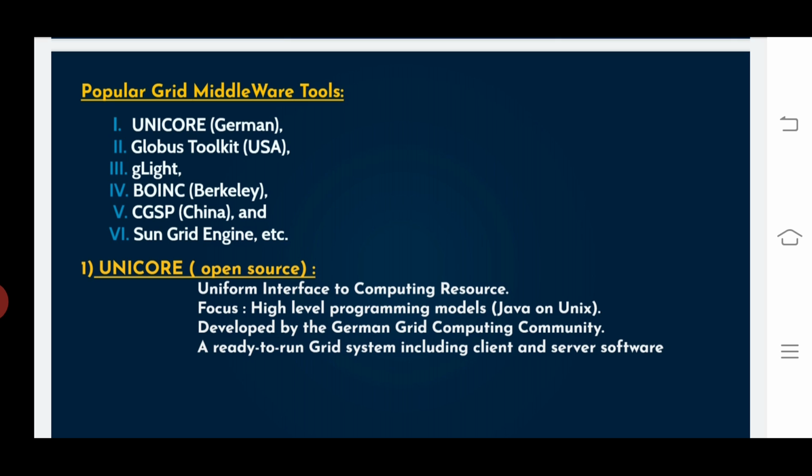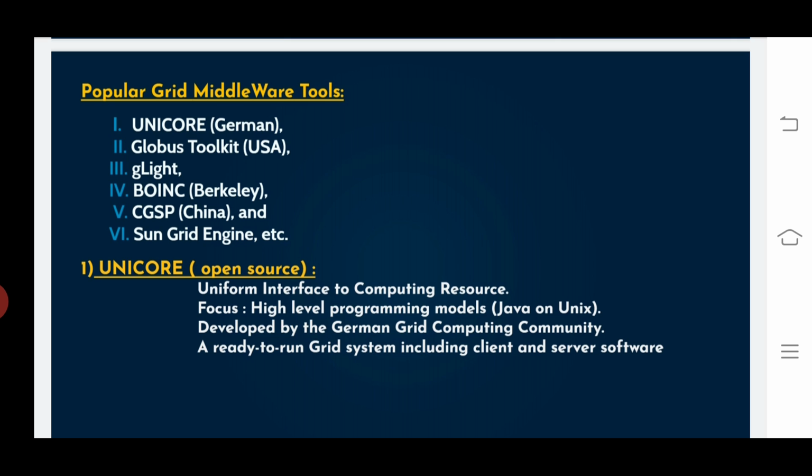Okay, now we can see the first one is Unicore. Unicore is an open source grid middleware. The abbreviation is Uniform Interface to Computing Resources. What we have to compute, what we have to manage, the requirements, what we want to compute.